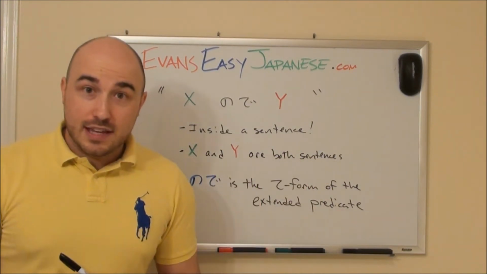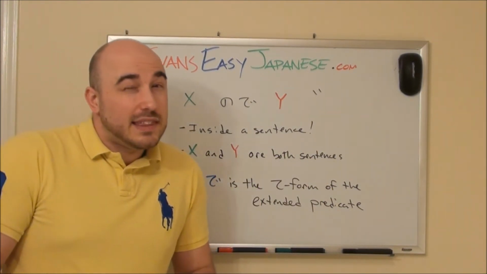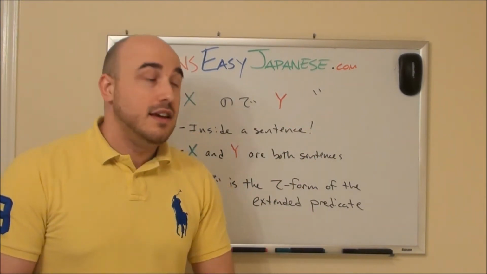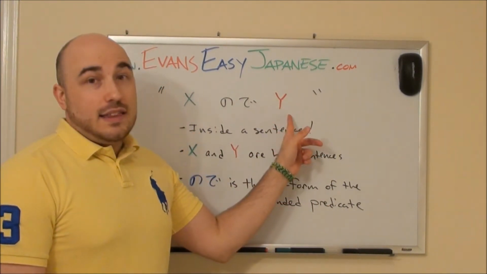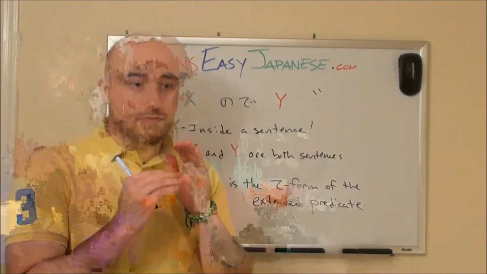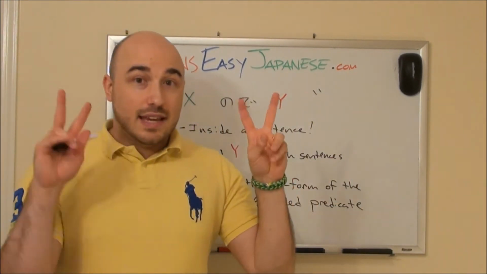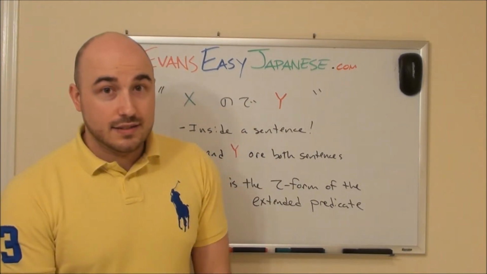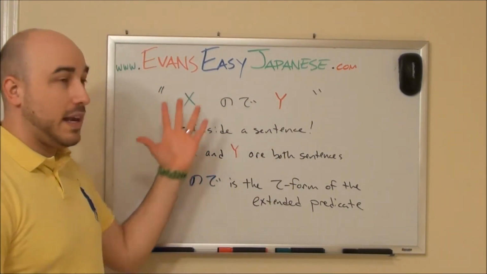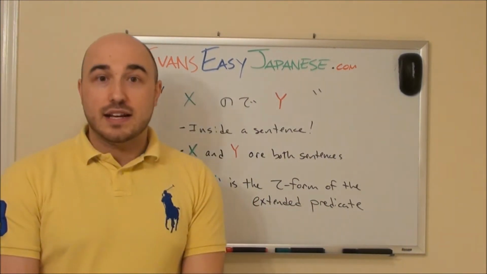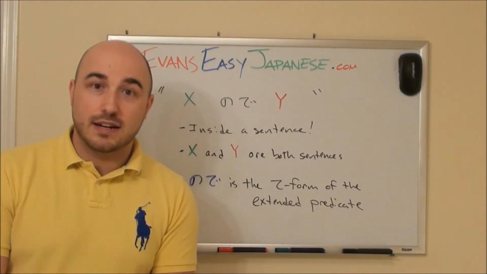It's found inside of a sentence, generally. It could be at the end of a sentence, but if it's found at the end of a sentence, you're understanding that you already know what Y is. You know, Y is left out. X and Y are both sentences. Remember, a single sentence can be one word. We're making a compound sentence. No de is the te form of the extended predicate, which will be explained in another video.